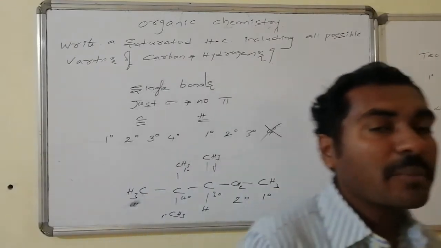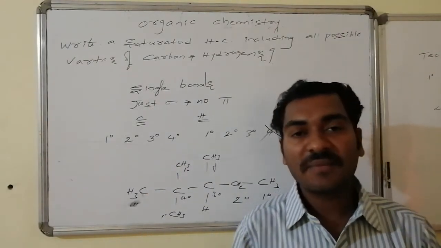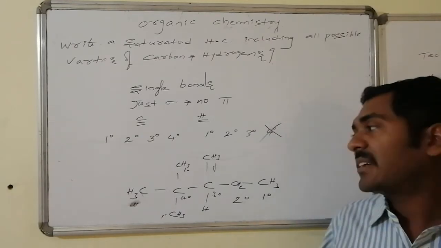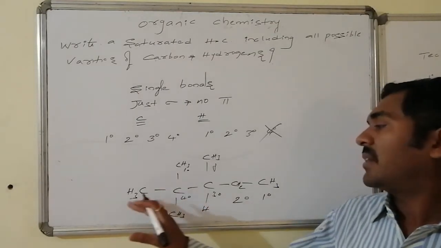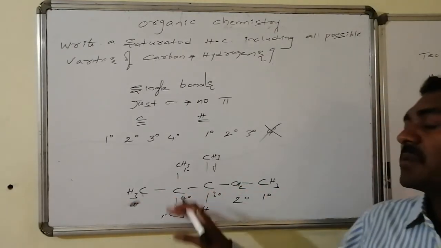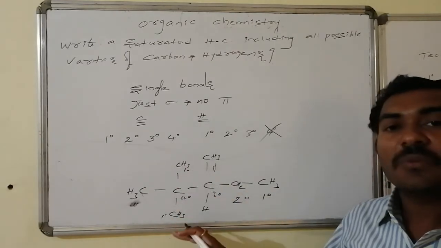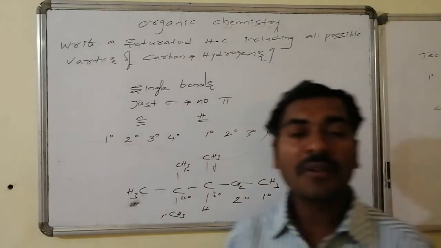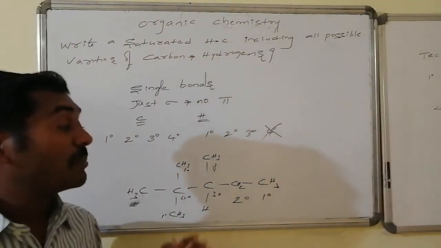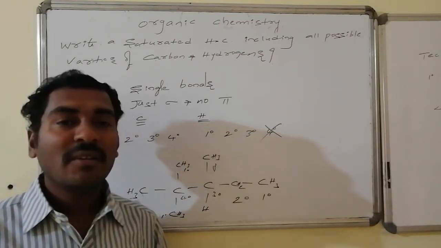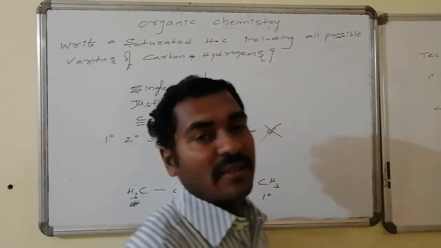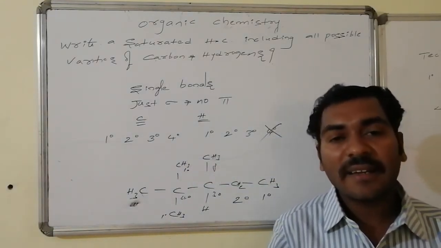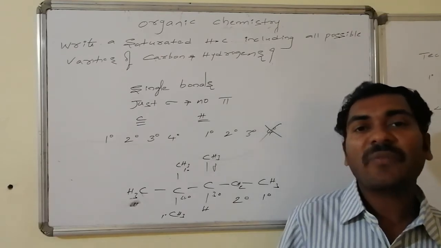Thus, the saturated hydrocarbon with the minimum number of carbons having all possible varieties of carbon atoms as well as hydrogen atoms is like this. The name of this compound is 2,2,3-trimethylpentane, with carbons numbered 1, 2, 3, 4, 5 in the pentane chain. 2,2,3-trimethylpentane is the name of the molecule, which is a saturated hydrocarbon in which all possible varieties of carbons and hydrogens are present and is associated with the minimum number of carbon atoms.